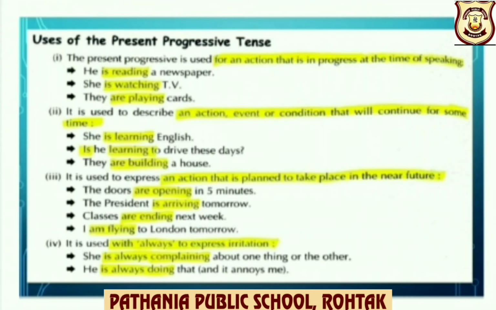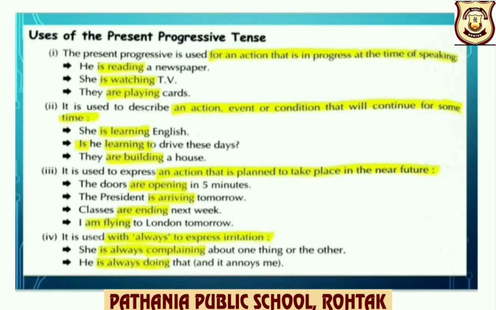It is used to describe an action, event or condition that will continue for some time. Example, she is learning English. Children, here it means she may continue learning English for some more time. It is used to express an action that is planned to take place in the near future.